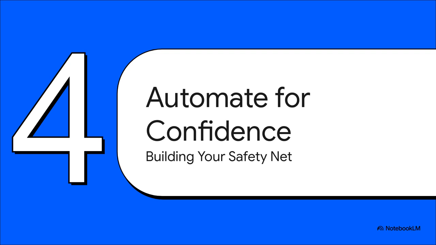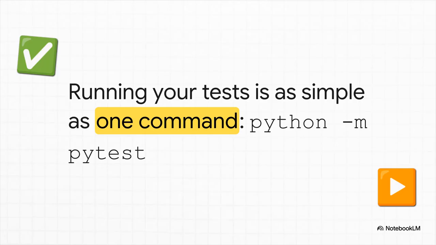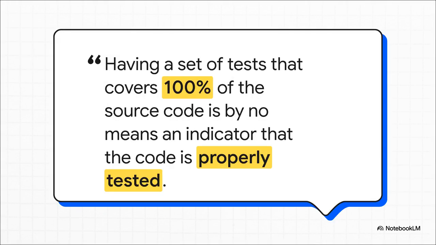Okay. So we've got clean, efficient tests. Now for the final piece of the puzzle, building an automated safety net that gives us unshakable confidence in our code. One of the best things about Pytest is just how simple it is. To run your whole test suite, you just go to your project's main folder and run this one command. That's it. Pytest automatically finds and runs all your tests. No complex setup required.